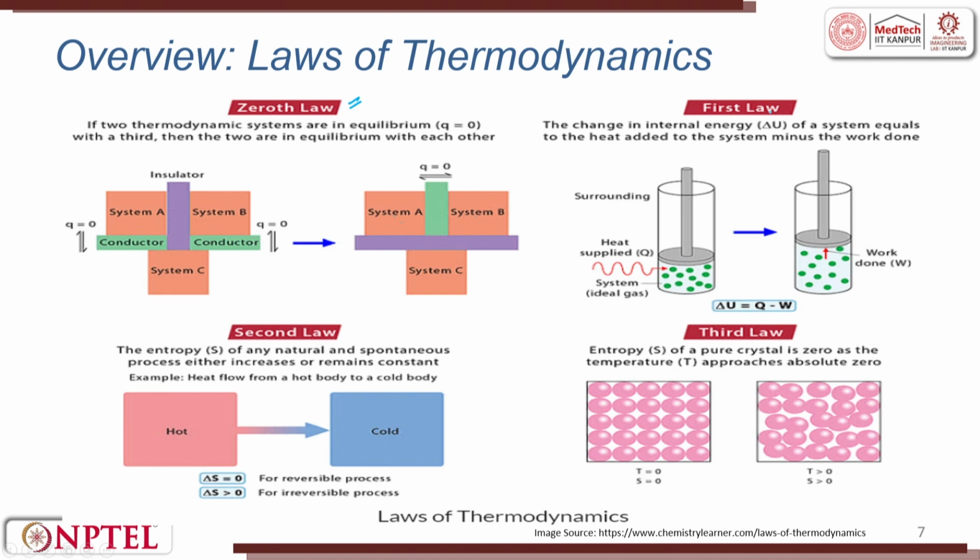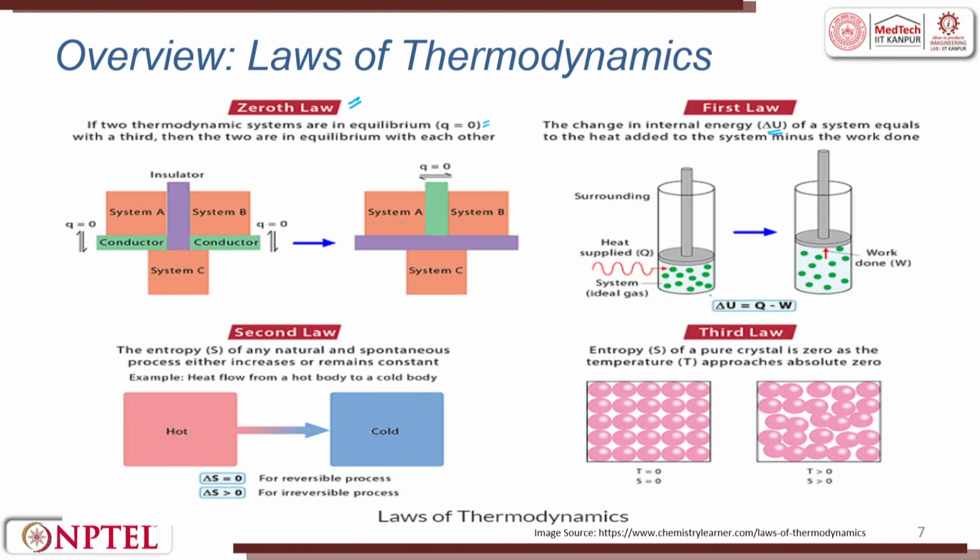The first law talks about the change of internal energy, delta U. Delta U of a system equals the heat added to the system minus the work done. For example, you have a surrounding and then you have a piston. Assume that this piston has a weight of itself. So, it slides down and tries to compress the air inside. Here we assume it is an ideal gas. Then heat is applied. The heat will try to expand the gas and the piston will move up.